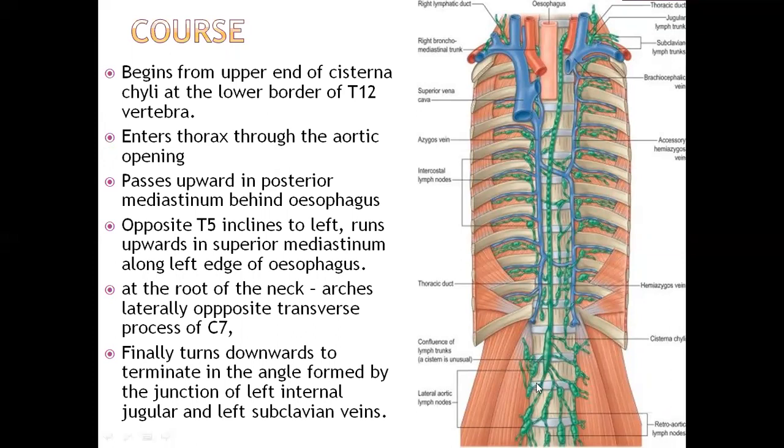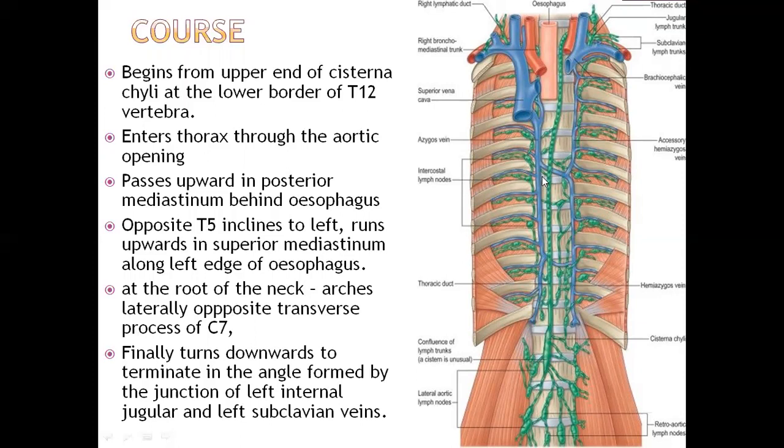What is the cisterna chyli? You are finding the enlarged lymphatic sac, which is quite enlarged here. This is nothing but the cisterna chyli, which is seen at the lower border of the T12 vertebra. So our thoracic duct actually continues as the upper end of the cisterna chyli. It enters the thorax through the aortic opening. I told you the azygos vein was also sharing the aortic opening in the diaphragm. It passes upwards in the posterior mediastinum behind the esophagus.